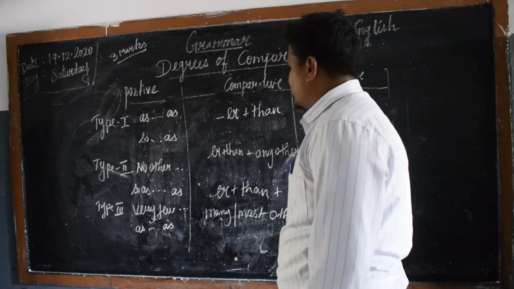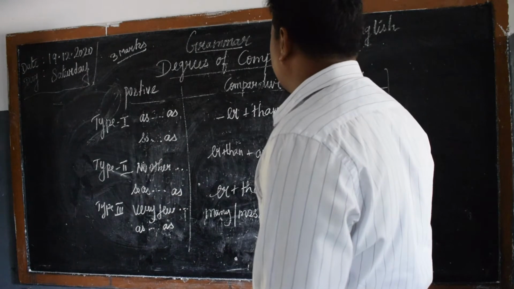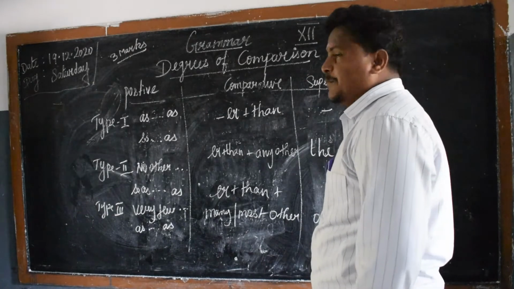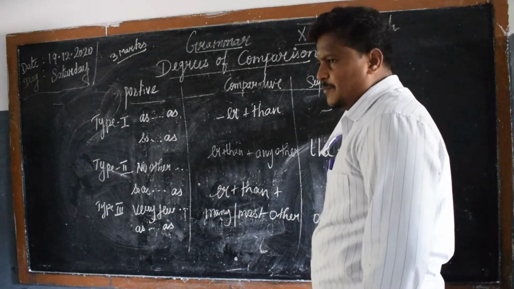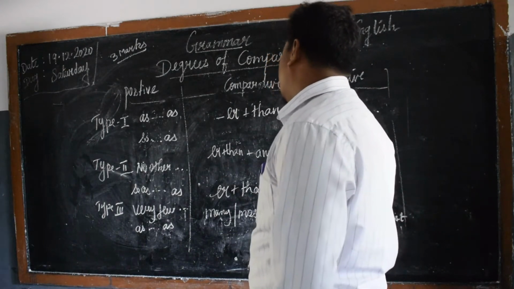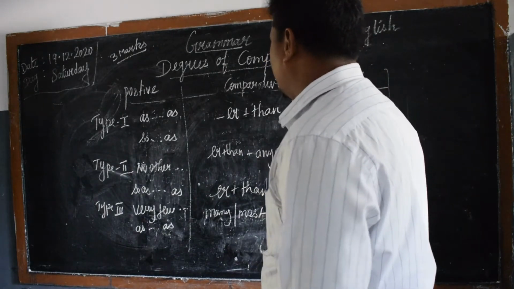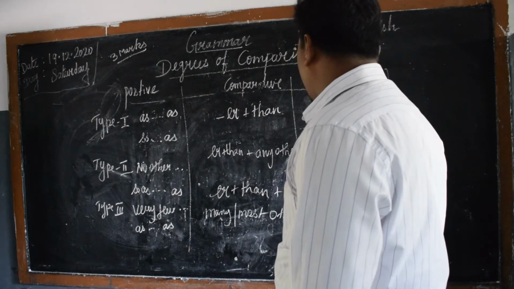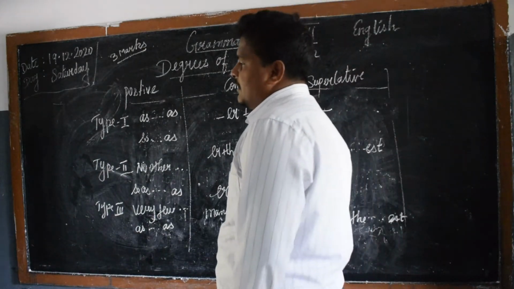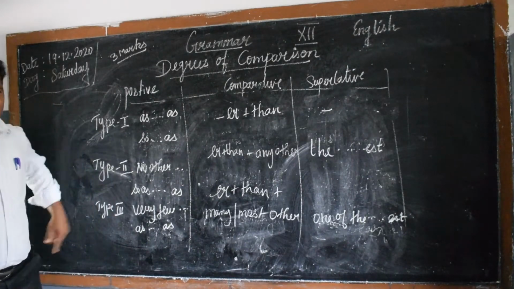Type 1, type 2, type 3 is very, very important, and also very easy grammar to score 3 marks in your exam. So type 1: as, so, as; in comparative, er plus than; superlative there is no form at all, but we can use est. Type 2: no other, so, as; er plus than plus any other; then the est. Type 3: very few, as, many are; er plus than plus many or most other; one of the est. Okay, these three types are very, very important for your exam. Just take a note of it.